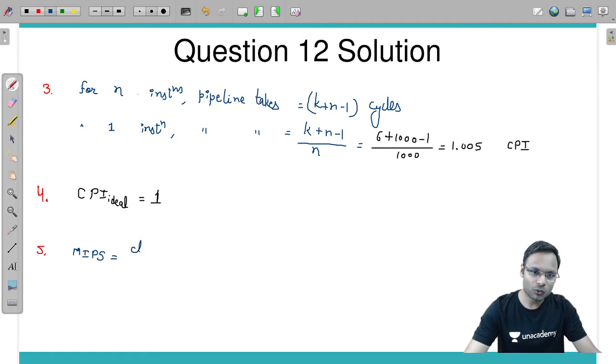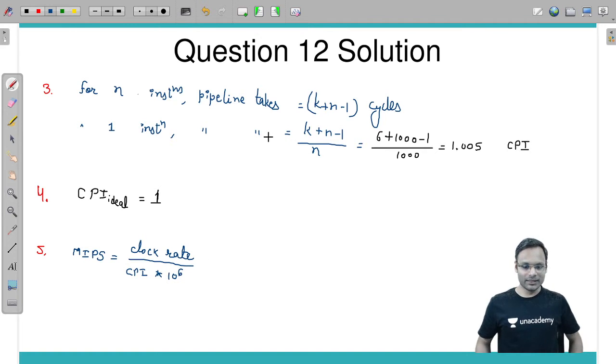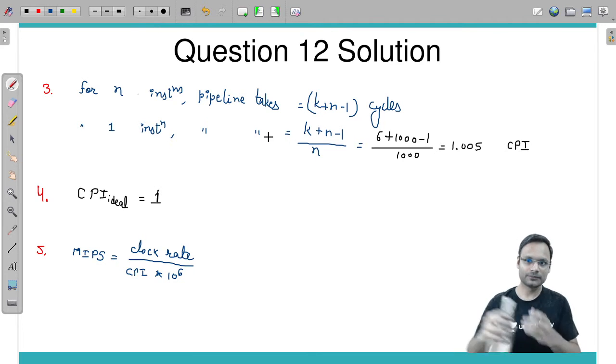MIPS is equal to clock rate divided by CPI into 10 to the power 6. This is MIPS.